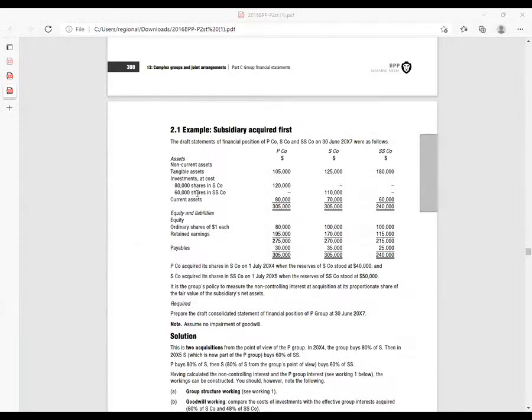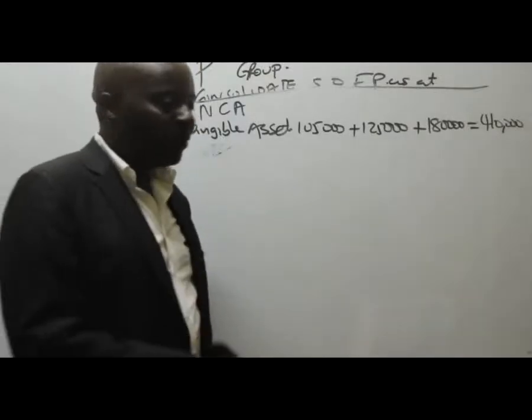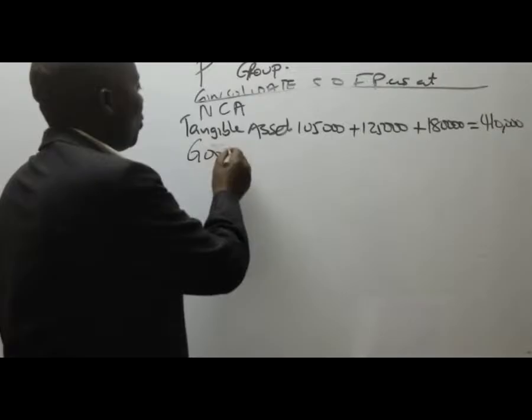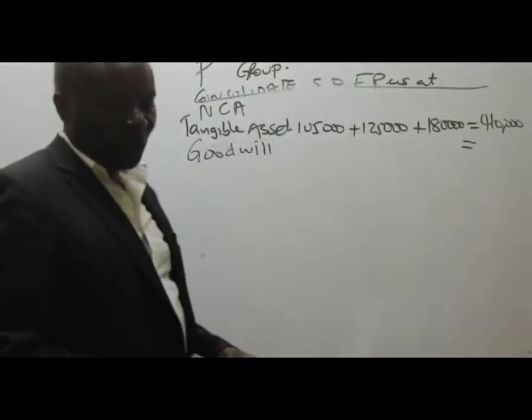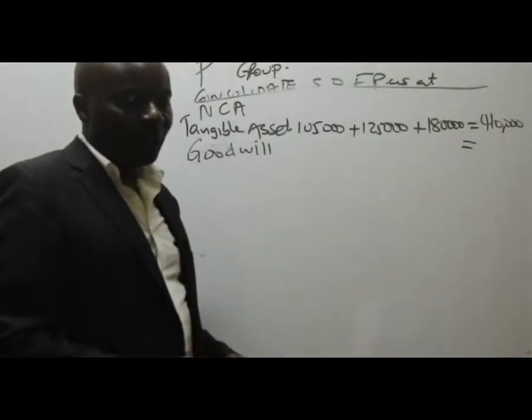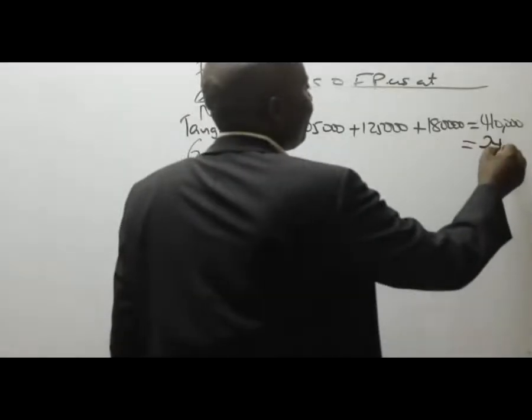The next one, I can see investments in my subsidiaries. Investment in subsidiaries can never be carried here. Who can tell us what we are going to replace this investment in subsidiaries with? It must be replaced with some other asset. Goodwill. So could you kindly give me the goodwill amount? Already we have computed this goodwill amount. 24,000. Thank you very much.